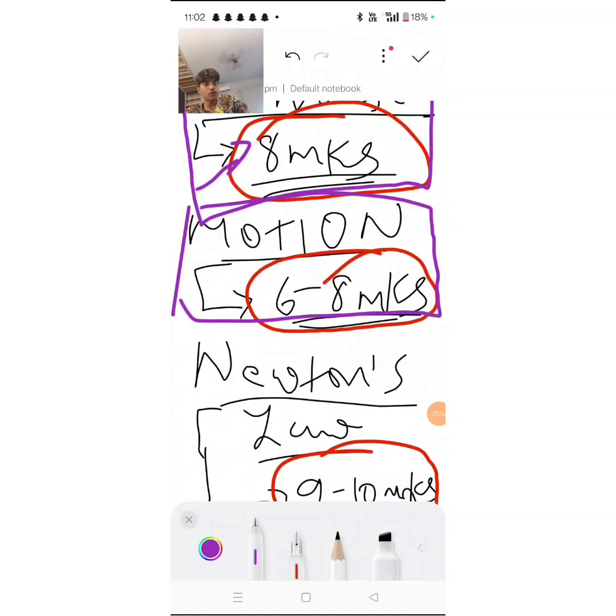Got it? So under motion, first of all, graphs will come. Second of all, you'll have to talk about all these different factors, okay? These equations, right? These three equations and how to solve numericals basically.